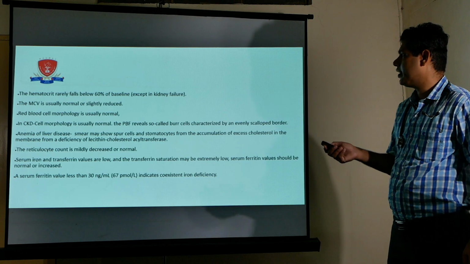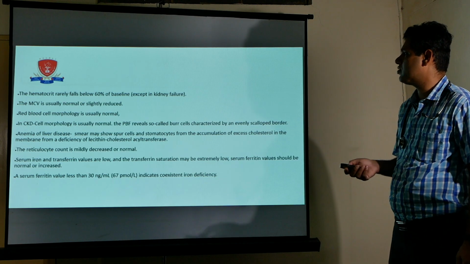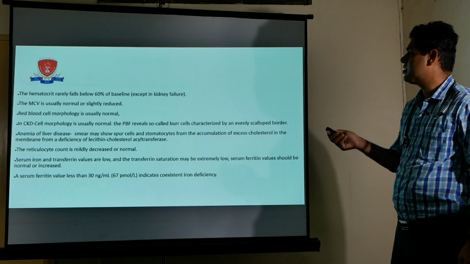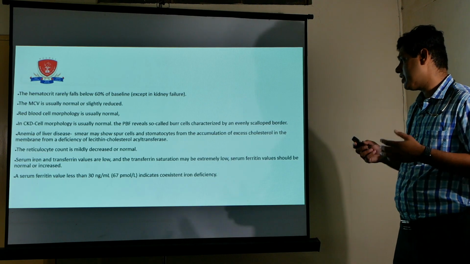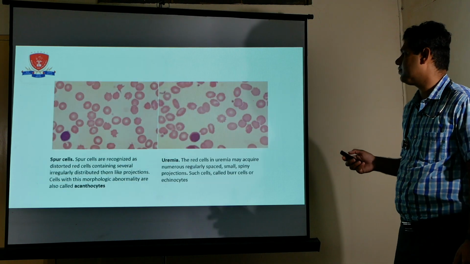So, here the hematocrit rarely falls below 30% baseline, the MCV is usually normal or slightly reduced, and red cell morphology is usually normal. In CKD, cell morphology is usually normal. A serum ferritin value less than 30 mg indicates coexistent iron deficiency.